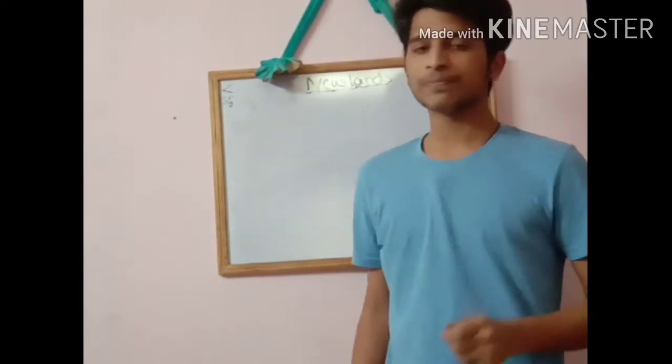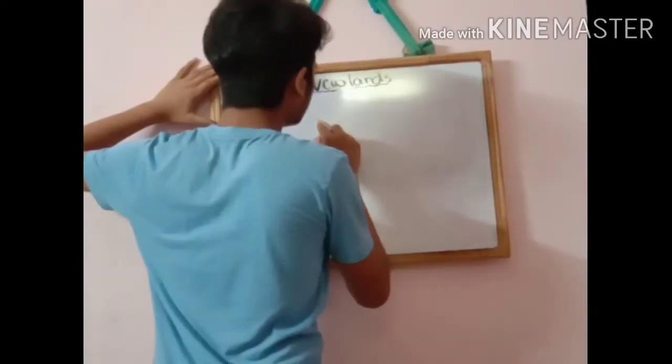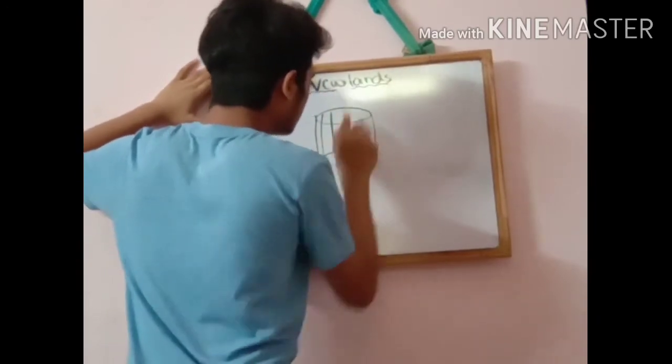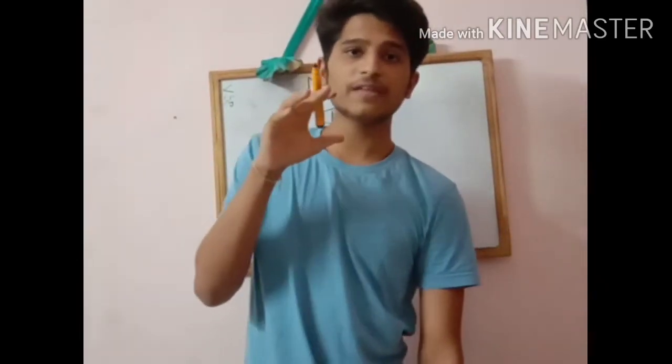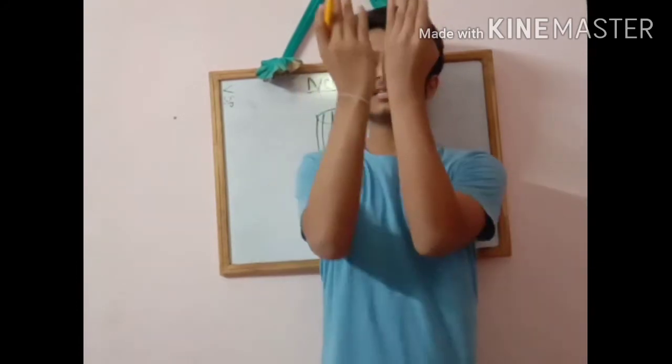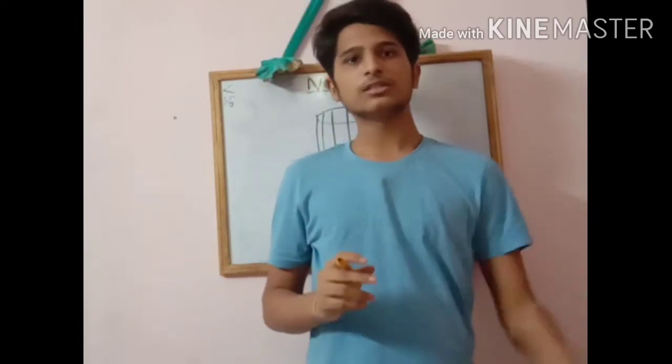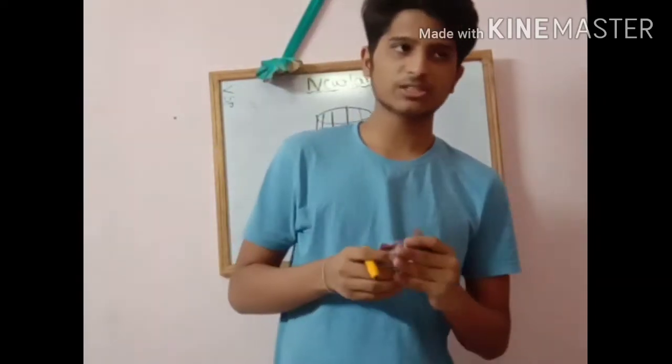When the elements are arranged in the increasing order of their atomic masses or atomic weights, he arranged the elements in the shape of a cylinder, that is a cylindrical shape. So friends, when we arrange the elements in a cylindrical shape, it is very difficult to say where an element is located. We cannot predict where the element is, and we cannot study the properties well. So people were not attracted to this classification, and this classification has failed.